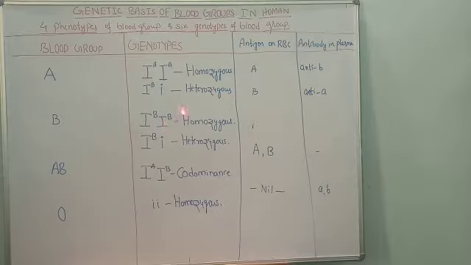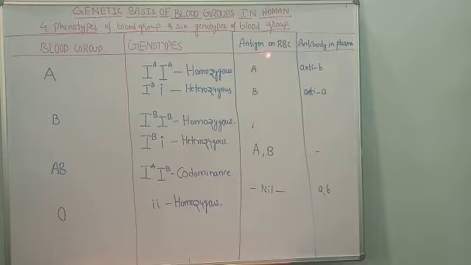So let us know the meaning of antigen and antibody. As I told you, the ABO blood group of a human is an example for codominance and multiple alleles. The blood group of a man can be determined by two kinds of proteins.